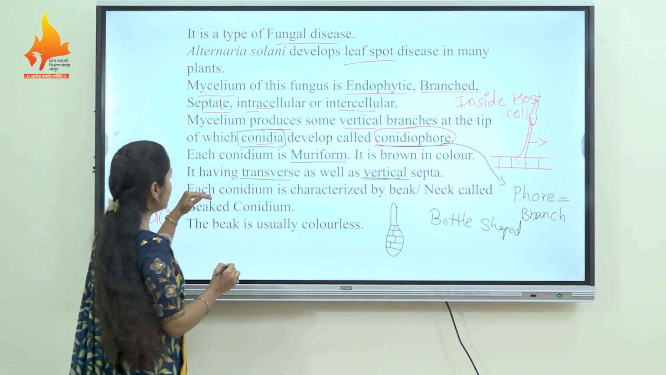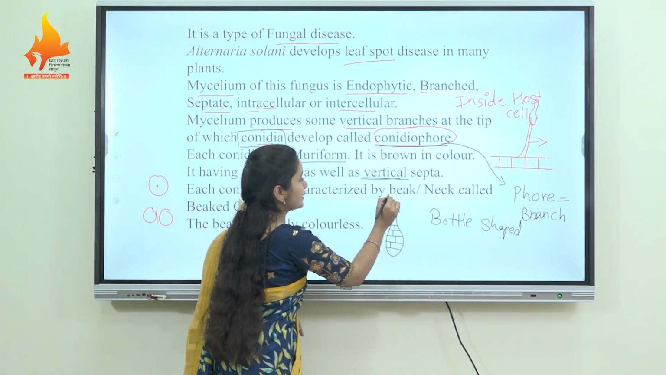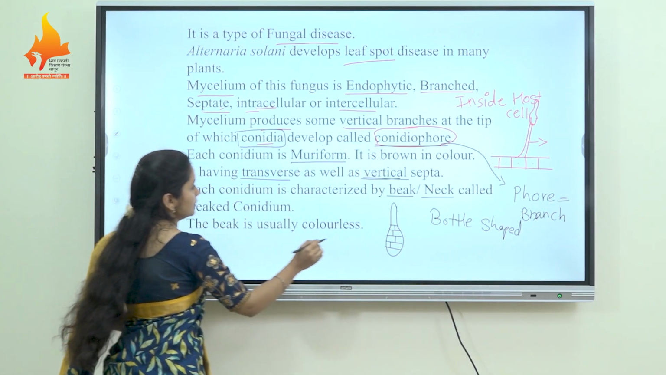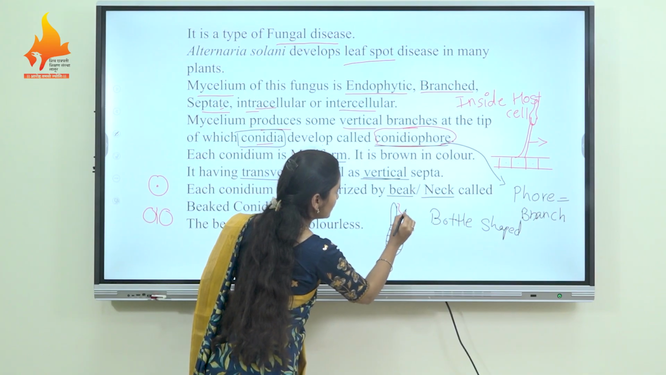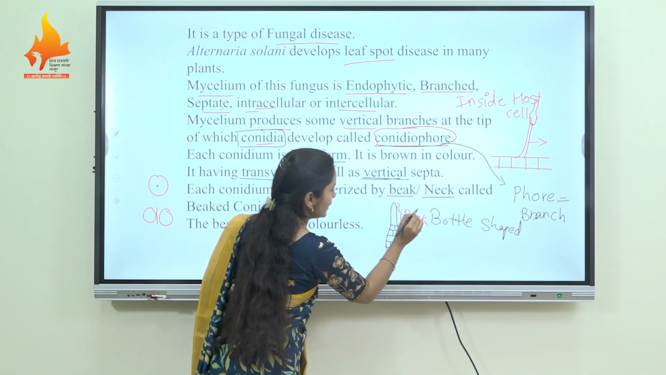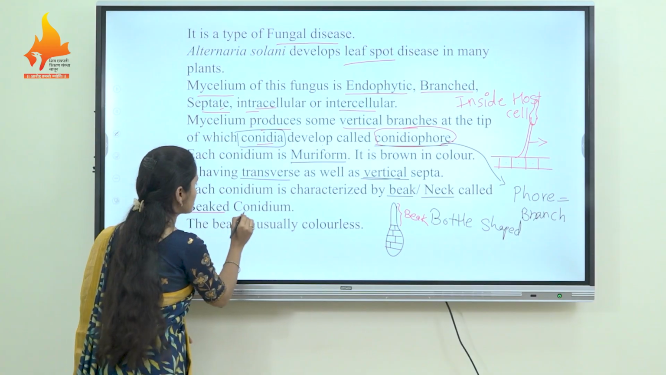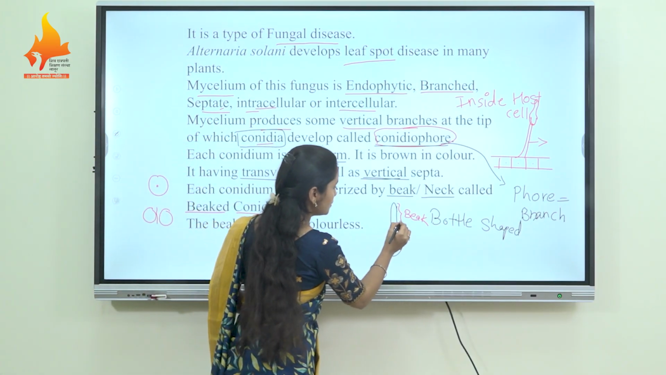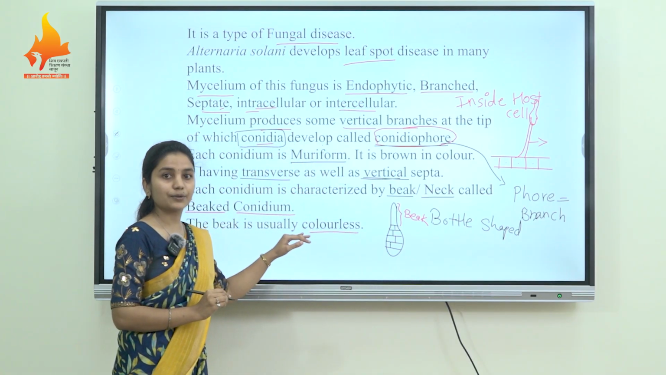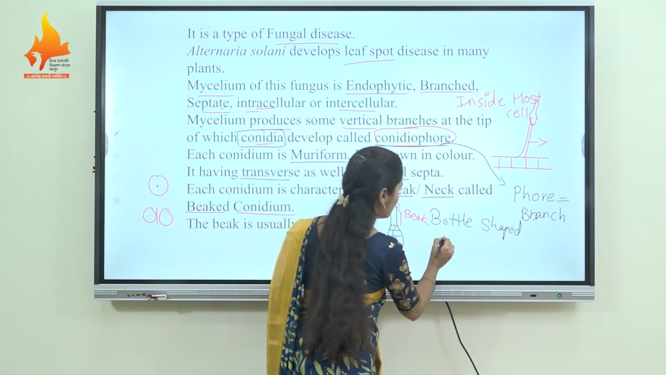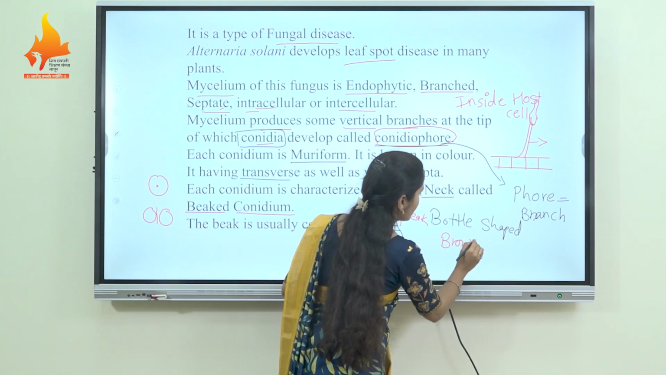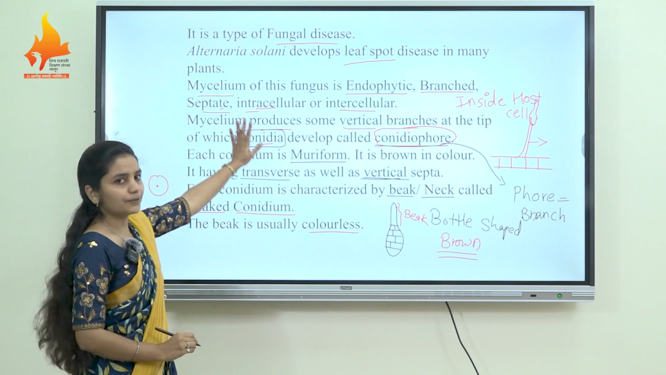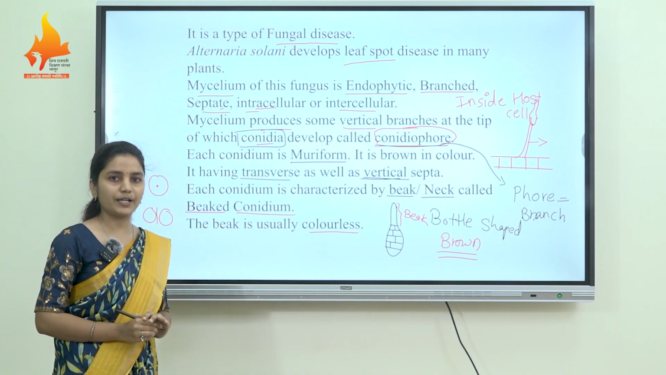Okay. Each conidium is characterized by the presence of a beak or neck. It is what? Beak or neck. Hence, this conidium is known as what? Beaked conidium. Okay. And this beak is usually colorless, and the conidiophore is brown in color. This is all about the fungus, that is Alternaria solani.